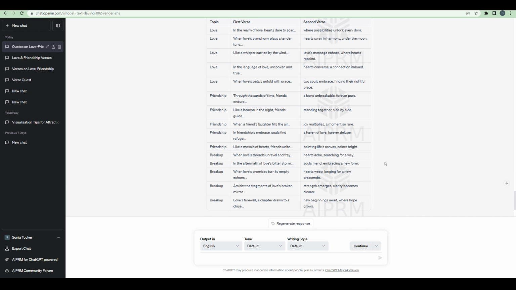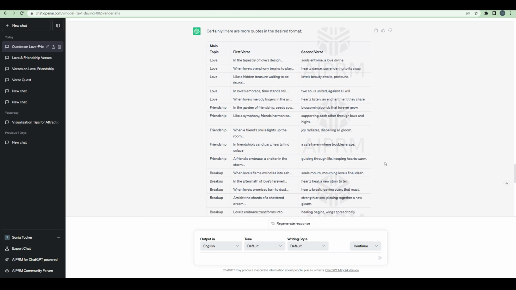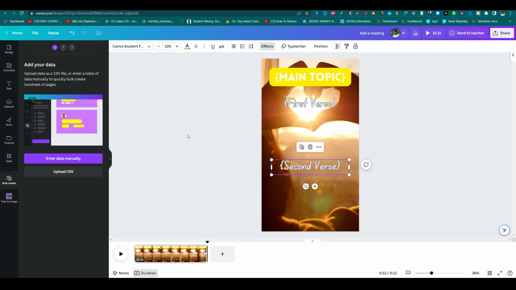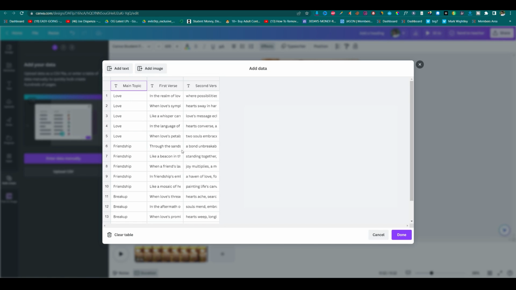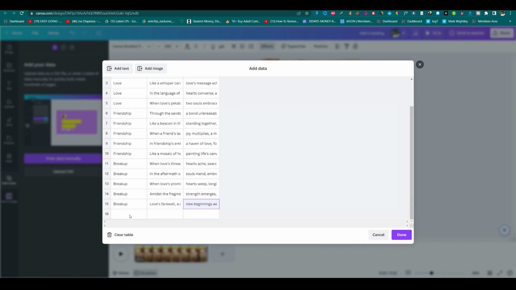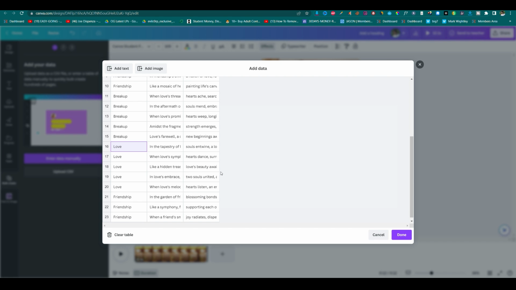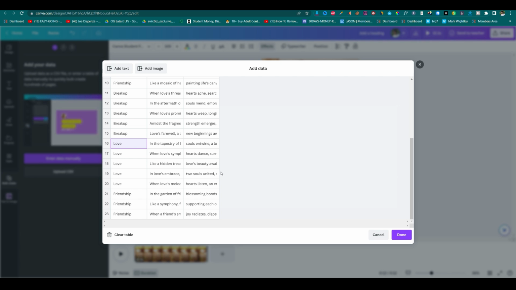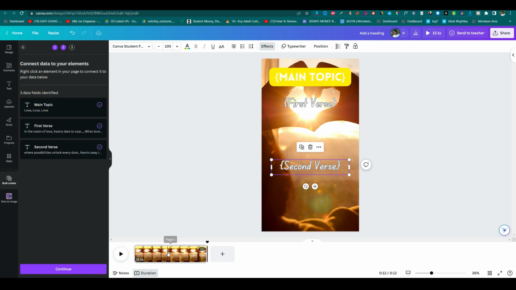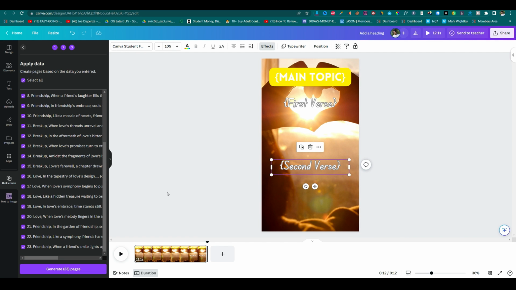Again, come to ChatGPT and select a few of them, and copy it. Now come to Canva, the same option, bulk create, enter manually, and you can go to the end part of it. You can click on it, and a new row has been created. Simply click on it and paste over here. There are overall 23 now, so let's click on this done option and continue. Now we can see the 23 here, and do the same step, generate. In this way you can create as many as you want, not only 500, but you can create 5000 as well.